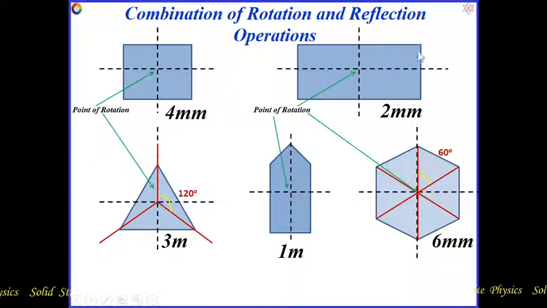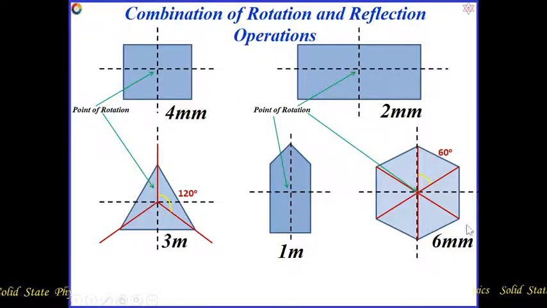Like that, for this rectangle, twofold rotation and two mirror lines are possible. Likewise, in the case of the equilateral triangle, threefold rotation is possible and one mirror line is possible. For this, onefold rotation, one mirror line. For this, sixfold rotation and two mirror lines are possible.